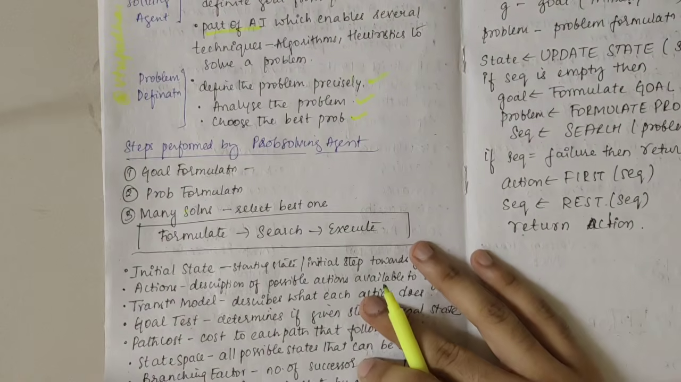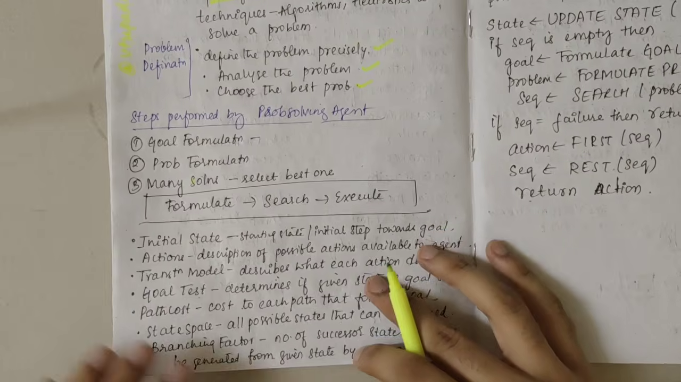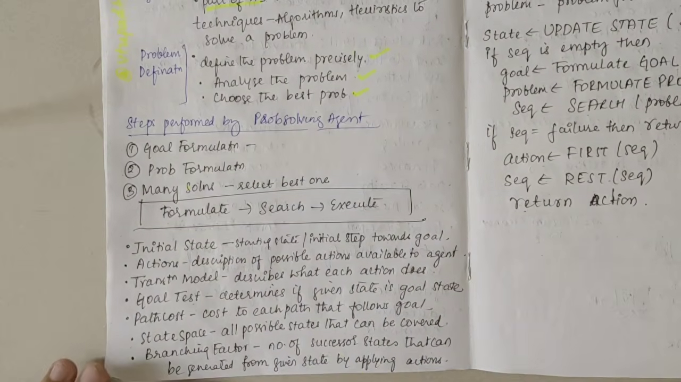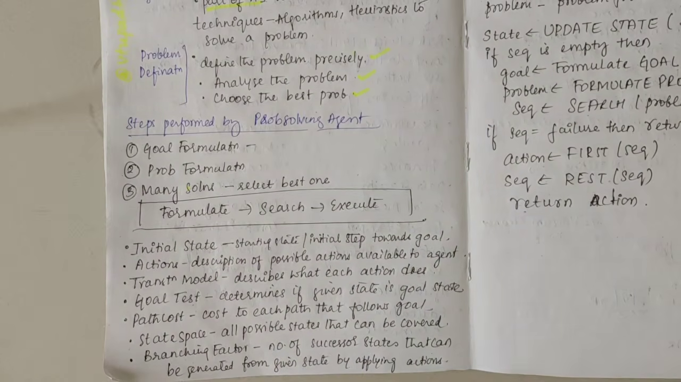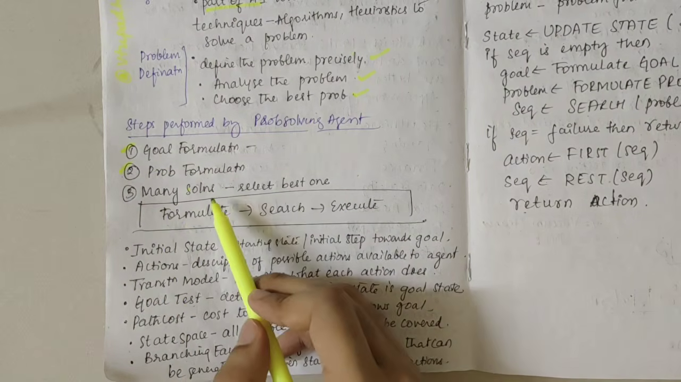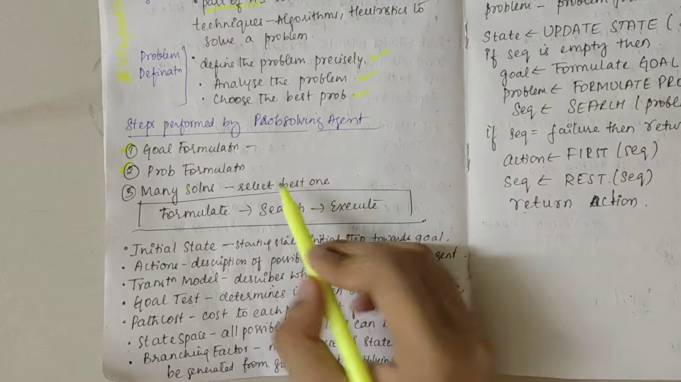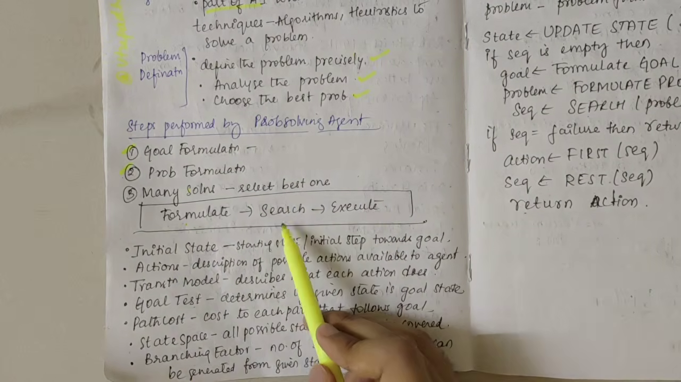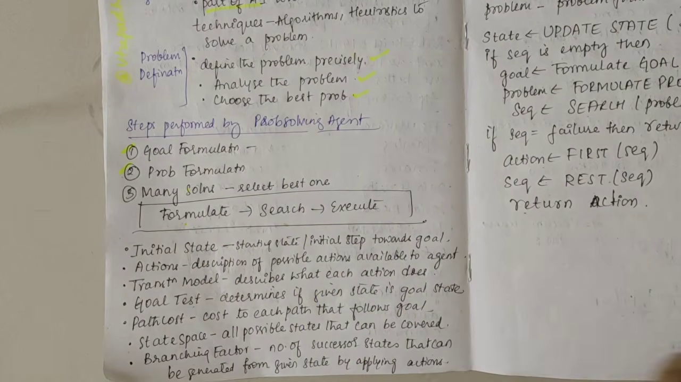Moving on to the steps performed by the problem solving agent, first is goal formulation. That is the output which you want. You need to decide that by considering the problem. After that, there would be many solutions to that problem, right? So selecting the best one is important. First we formulate the solution and then execute it.